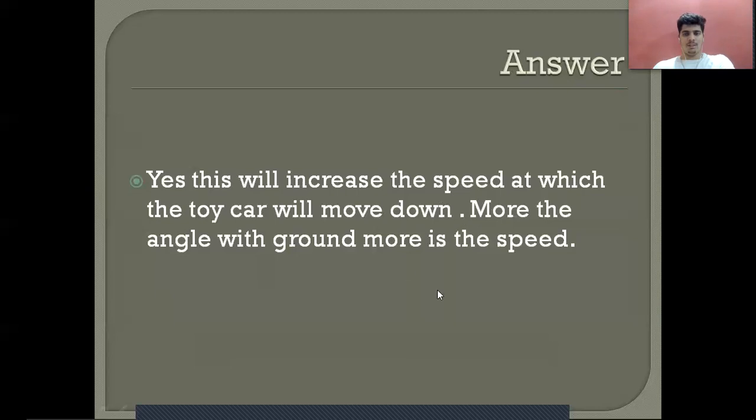As the friction decreases, in the previous example, there was maximum friction at zero inclination, but at 30-degree inclination the object starts to move.